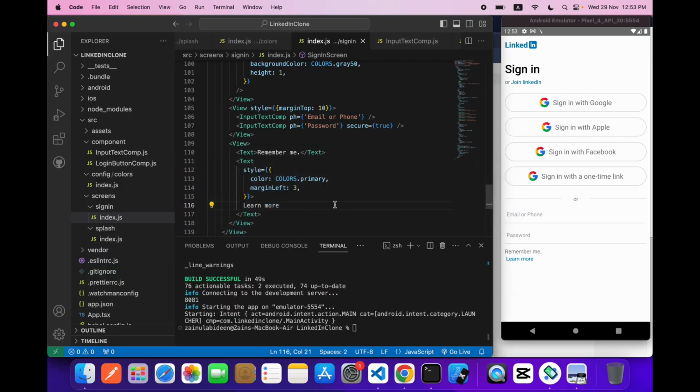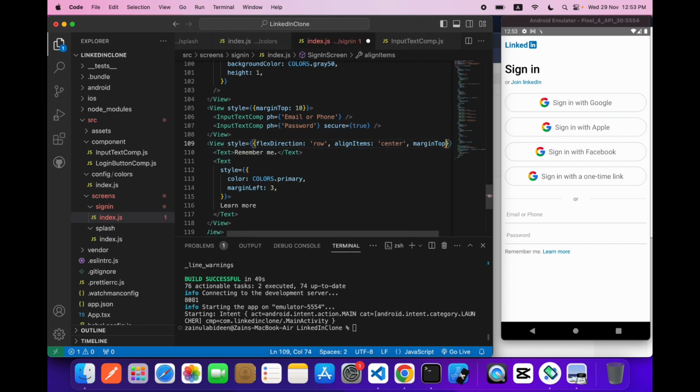Now let's just see it. Over here we will say flex direction row and align items center. Now let's give it a little bit of margin top of 5.